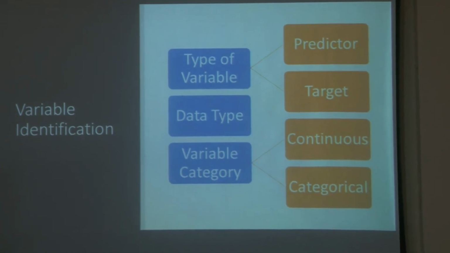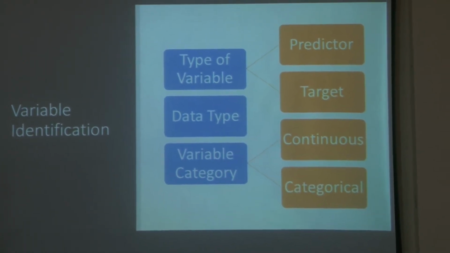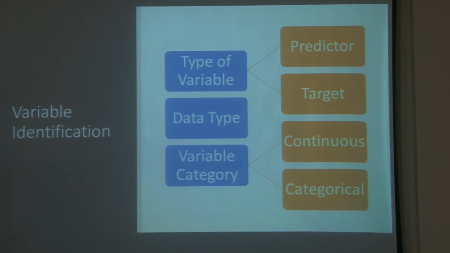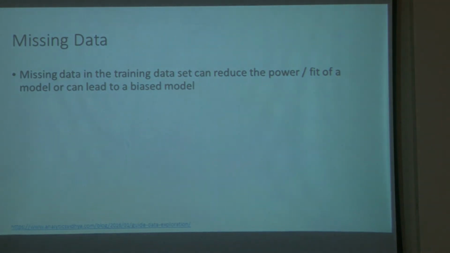The first thing is that we should be able to identify the variables of interest, and in particular the type of variable. Some variables could be used for the purpose of prediction, while those being predicted are the target variables. Then what is the type of data? It could be a string, numeric, a date, time, or category, and it could be discrete or continuous. Once you've identified the variables, you need to look at missing data.